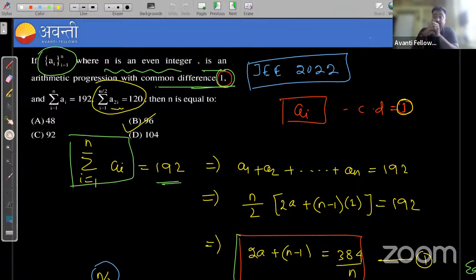In the previous classes we discussed arithmetic progressions. We already completed that portion, and in it we solved two questions and covered some concepts. What was the first question we solved in the last class?